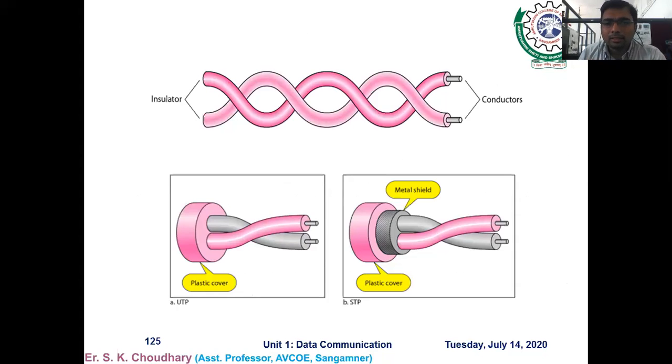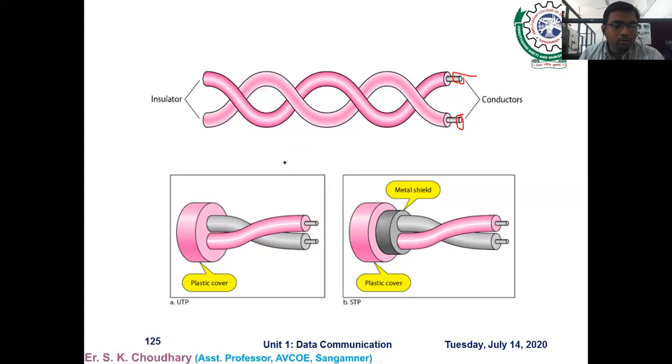So these are the diagrams or some pictures that make the idea clear about which cable is considered a twisted pair cable. Here you can see there are two cables twisted with each other, and the outer surface is the plastic insulation and the inner part is nothing but a copper wire. This is the conductor which carries the signal. So one of the copper wires is carrying the signal, another is used for the ground or the reference. Okay, and both wires are insulated by means of plastic or any other insulator.